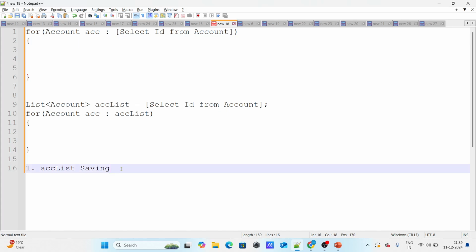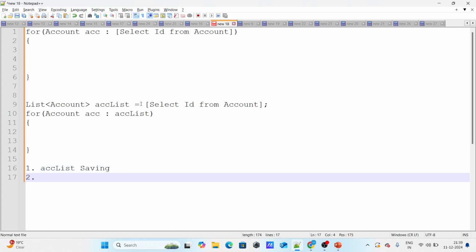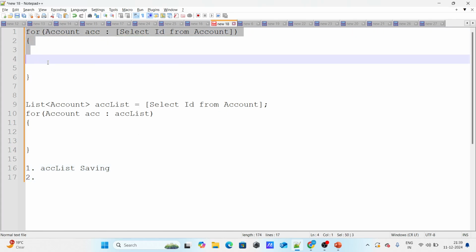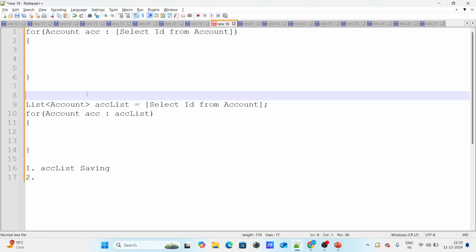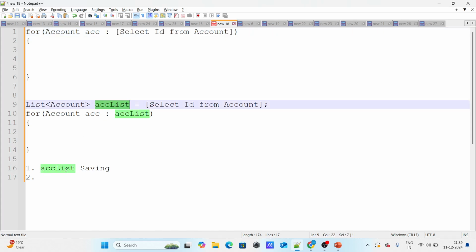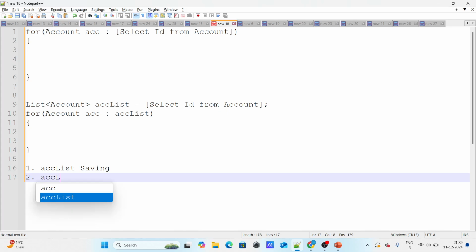Second, over here what I'm basically doing is I'm querying and using the record at the same time. Here you don't need to do any kind of null checking. But in the second type of for loop, the ACC list, you have to check the size is greater than 0, and only then can you further process the record inside the for loop itself.